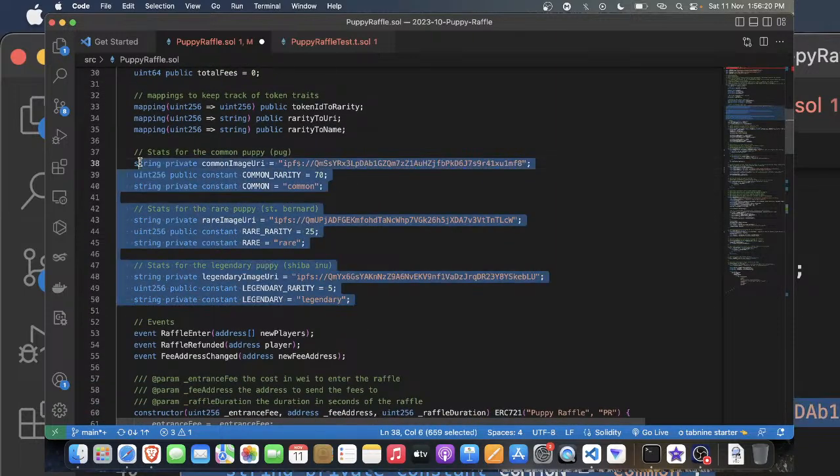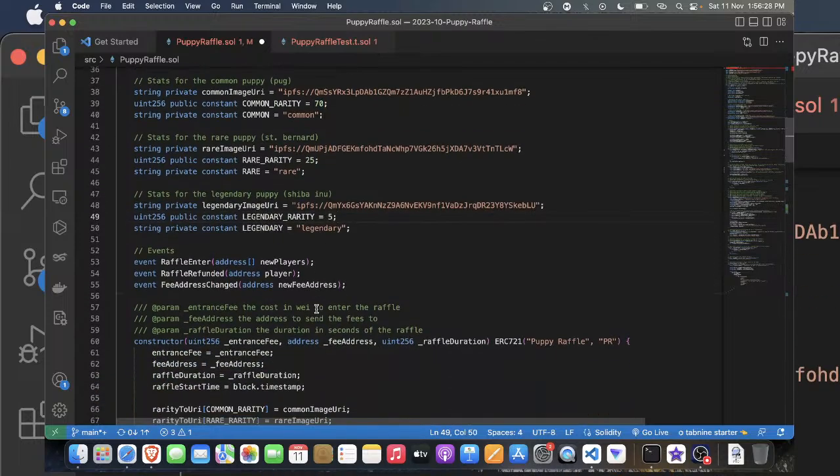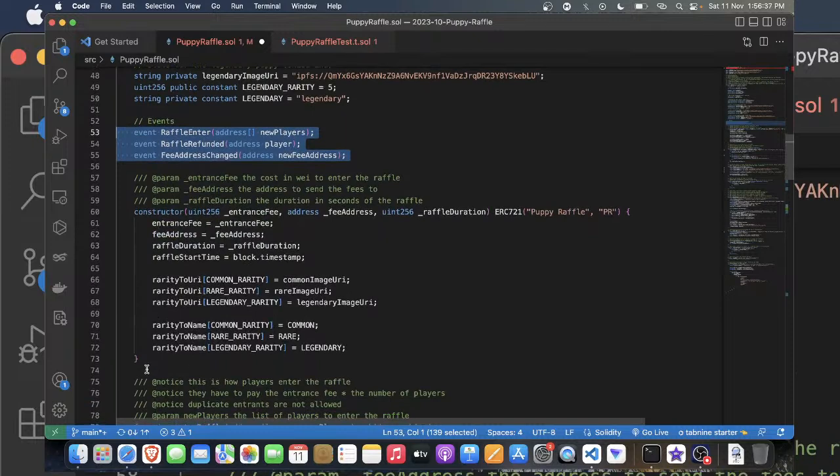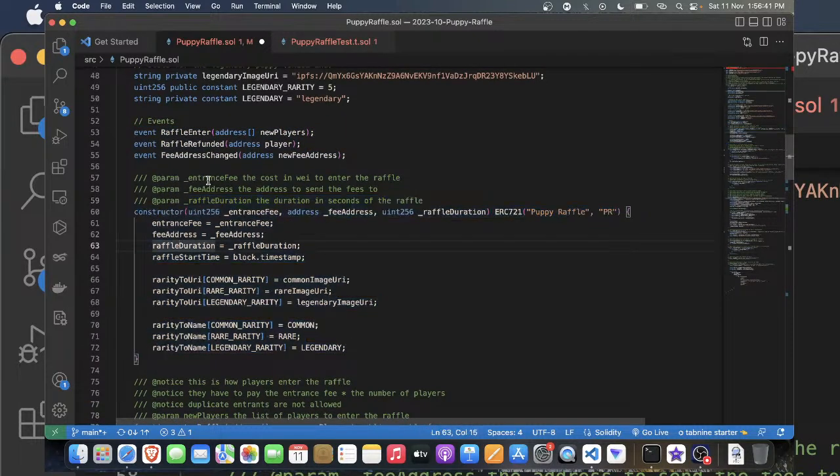You have three NFTs. Here you can see the most common 70, rare 25, legendary 5. It was nice. A few events should be emitted after a function is done. Okay, so the first thing is the constructor takes three parameters: entrance fee, the cost to enter a raffle.